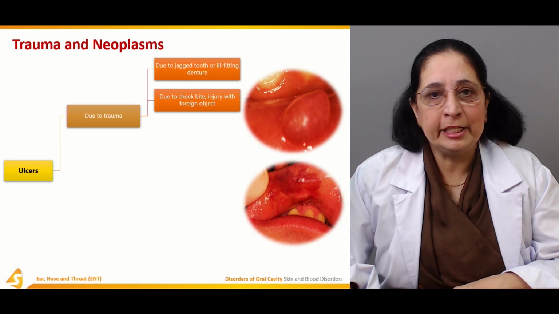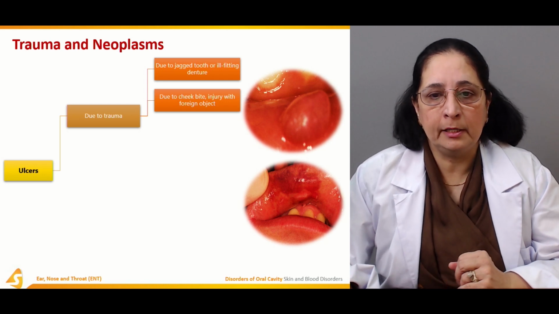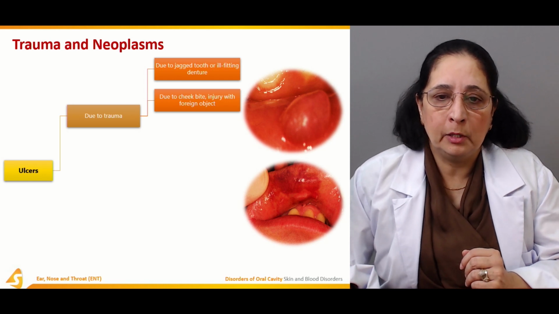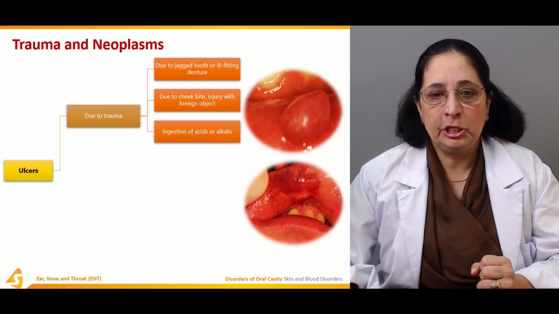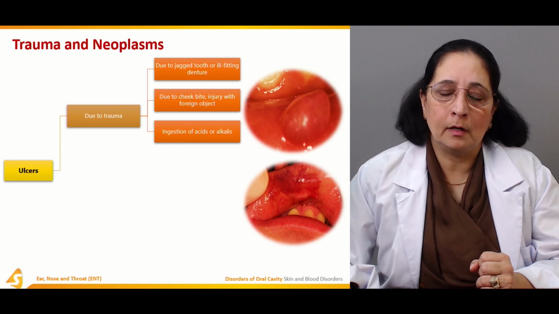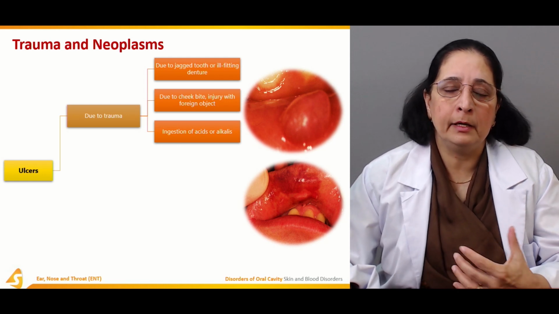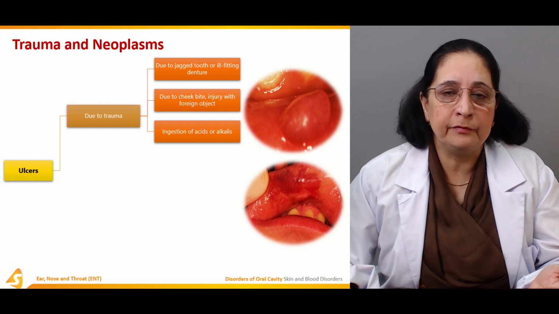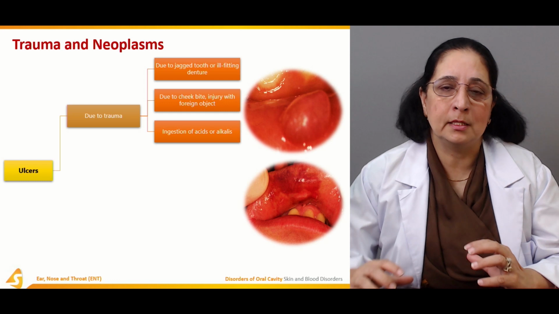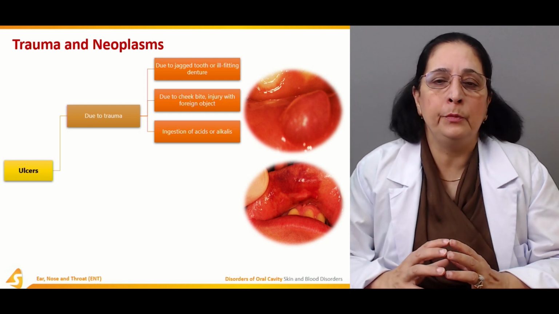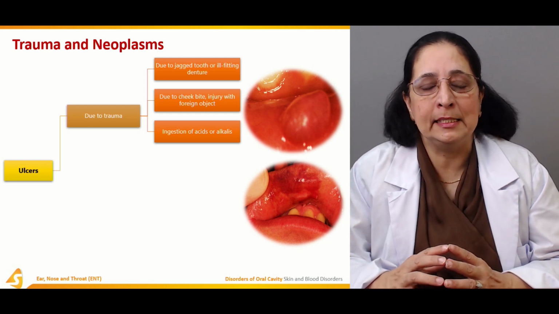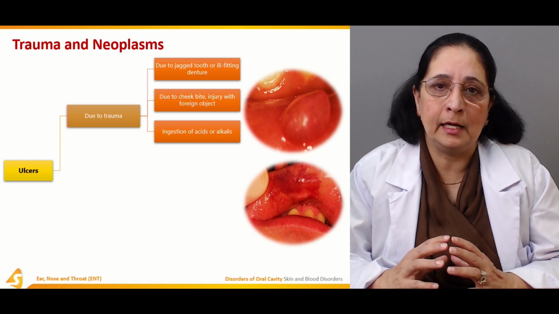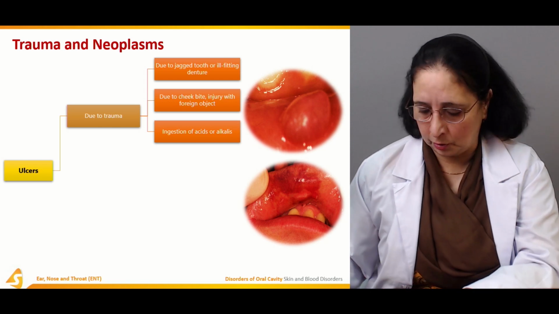Also, cheek bite and injury with a foreign object lead to ulcers in the oral cavity. Ingestion of acids or alkalis, even if somebody eats hot food or too much spicy food, can also cause damage to the mucosa of the oral cavity, leading to ulcer formation, and that's very painful unless it's treated.